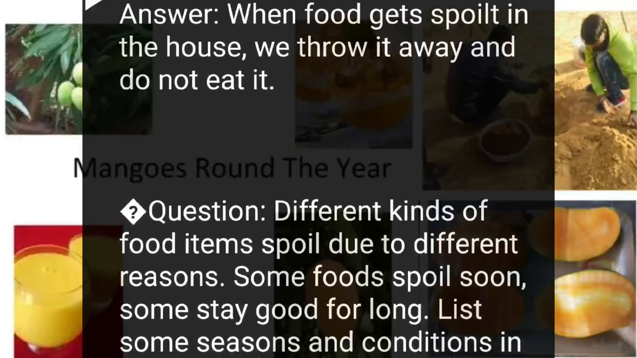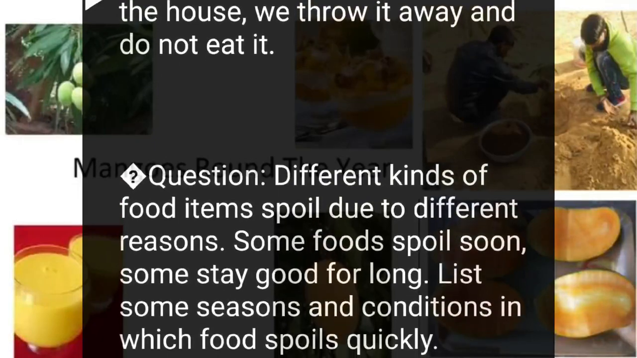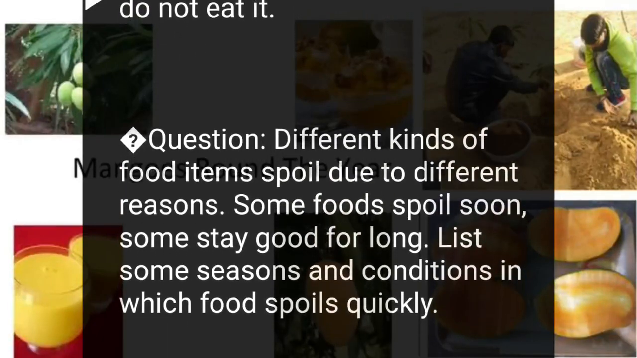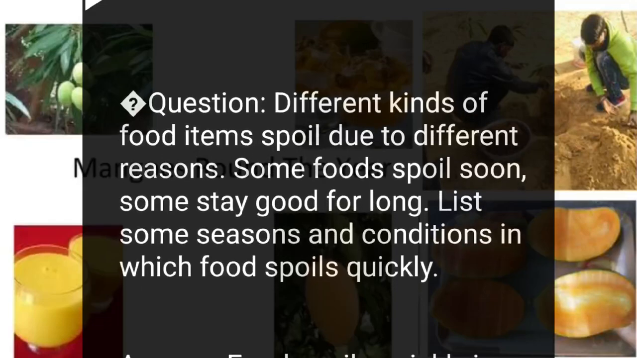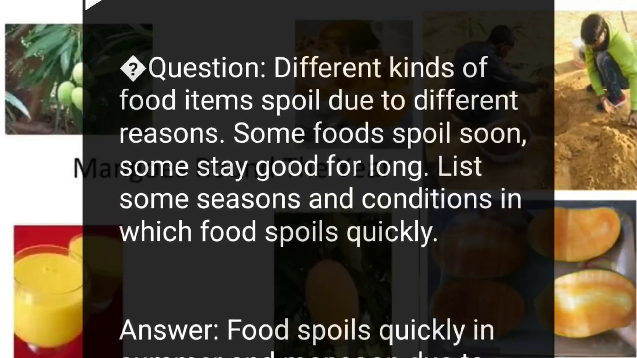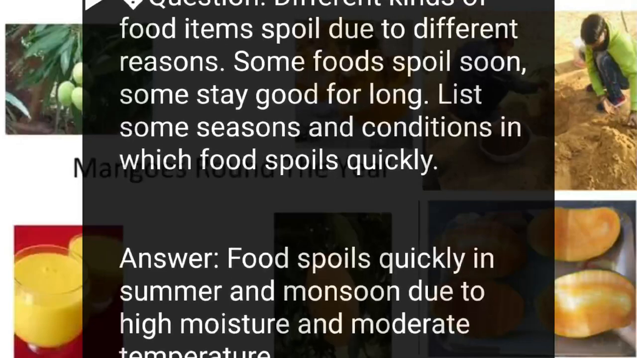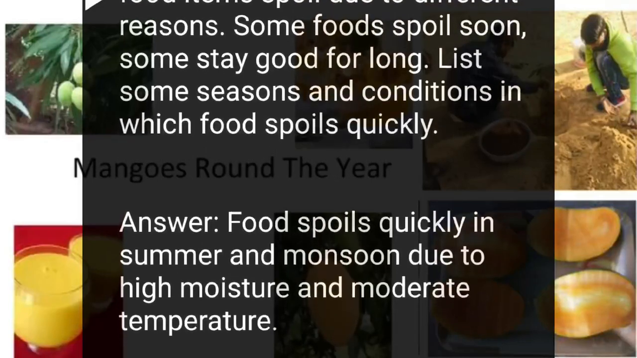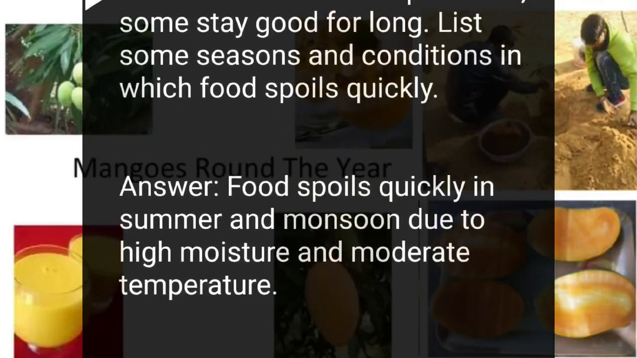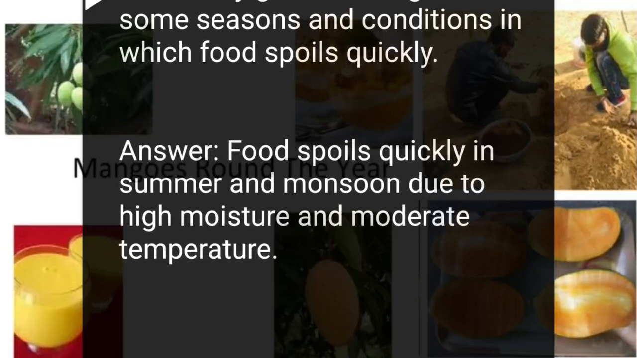Question. Different kinds of food items spoil due to different reasons. Some foods spoil soon, some stay good for long. List some seasons and conditions in which food spoils quickly. Answer. Food spoils quickly in summer and monsoon due to high moisture and moderate temperature.